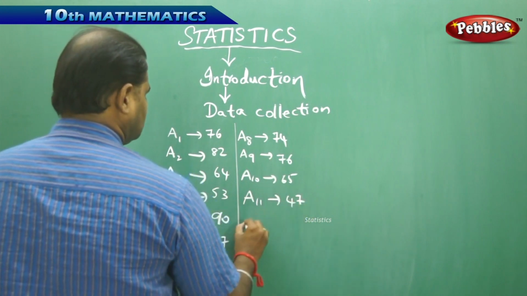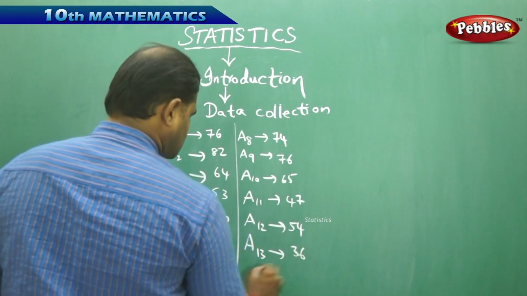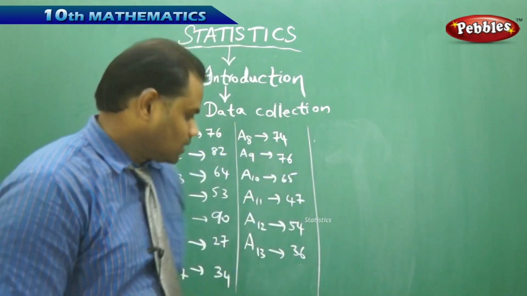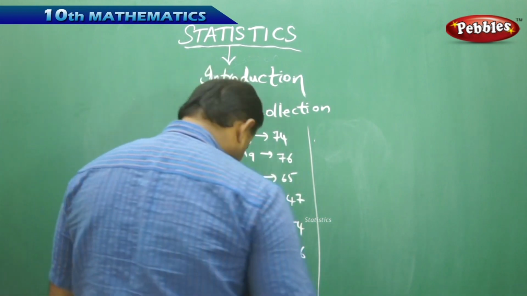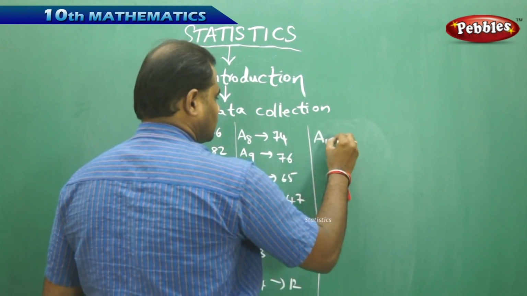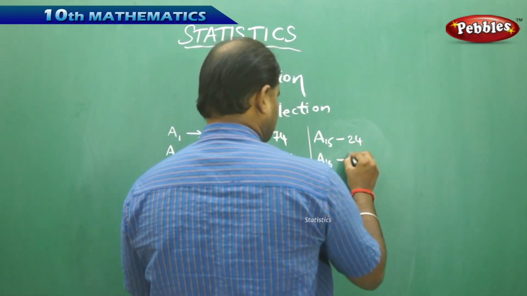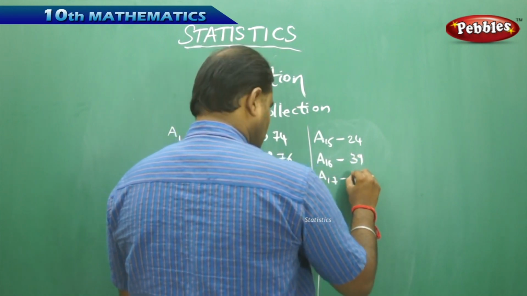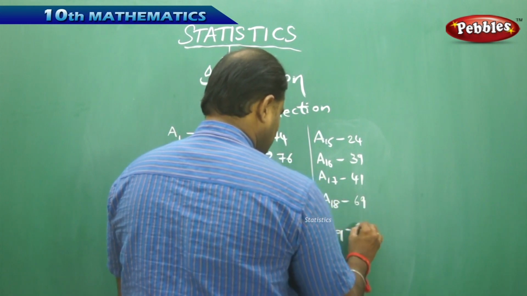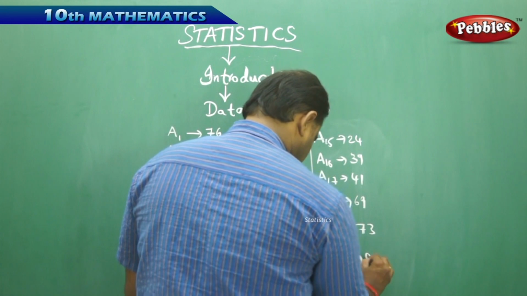with 47, A12 with 54, A13 with 36, A14 with 12, and then now coming to the continued data, I take my A14, which is for 36 marks, next continued with 12 marks, and my 15th student who got the marks 24, and A16, which is 39, A17, which is 41, A18, which is 69, A19, which is 73, and A20, which is 94.